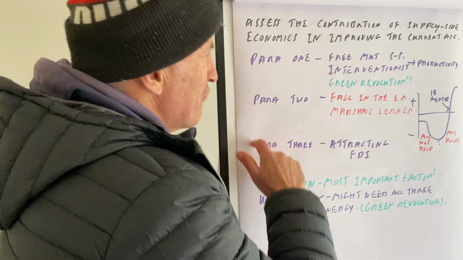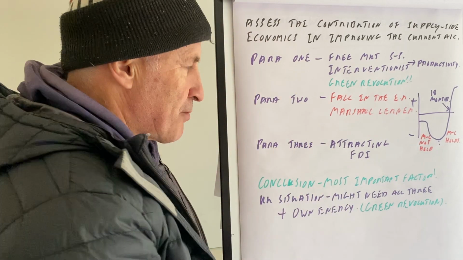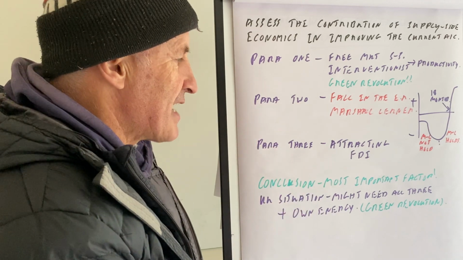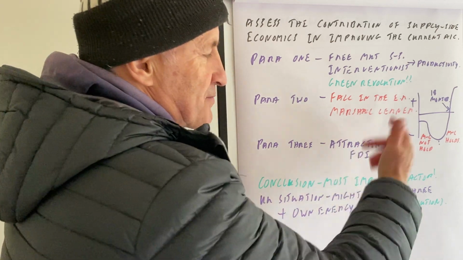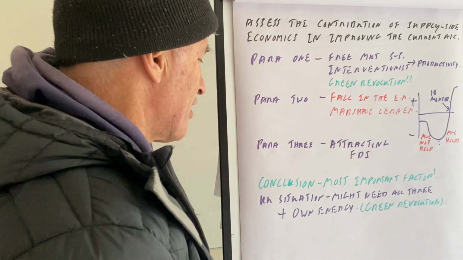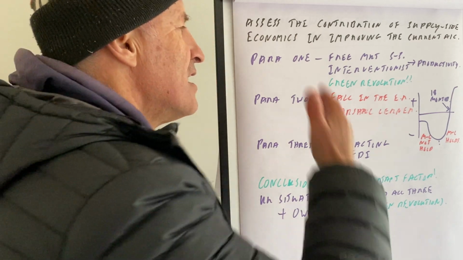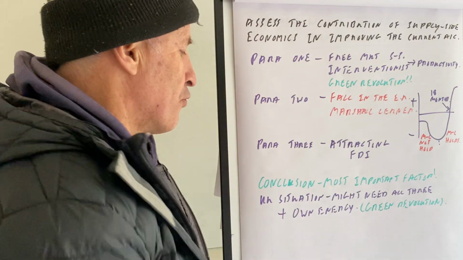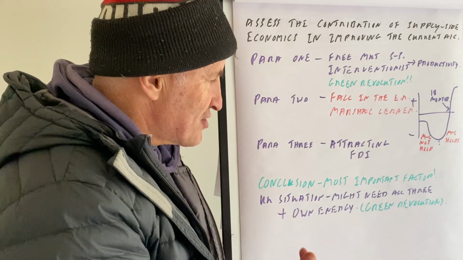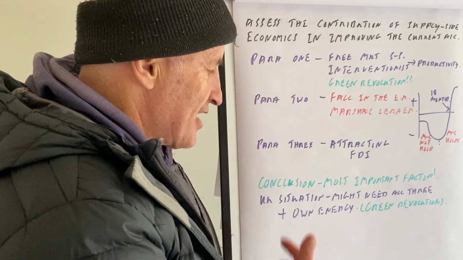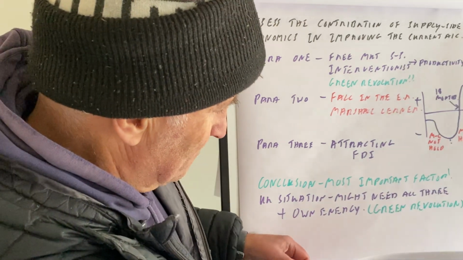Paragraph 3, which is sort of related to this a little bit. If we can attract loads of FDI because we've got good supply side, low corporation tax, not only will that pay for the trade deficits, but it will also mean that we can export more goods, e.g. Nissan in Sunderland. Conclusion: the most important factor, yes, I'll probably say great supply side is the most important factor. However, because the UK is in such a bit of a mess right now, we probably need a lower exchange rate, and we also need to attract foreign direct investment.